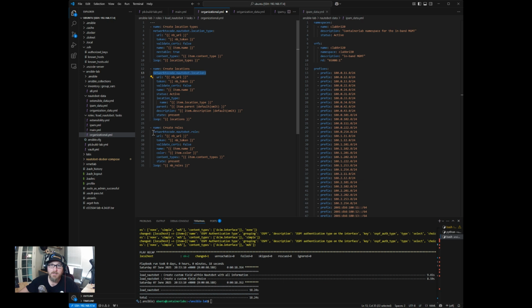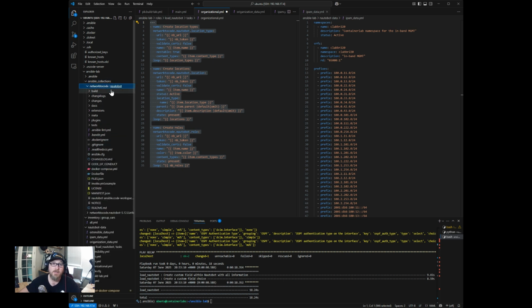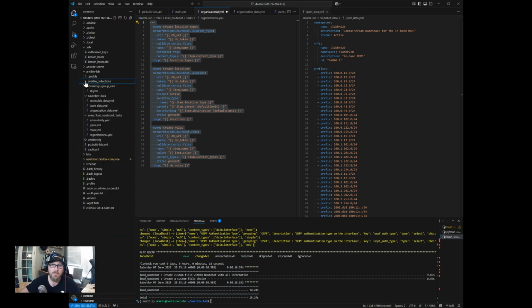All we're really doing is changing the module that we're using in each one of these. For the most part, you're going to change the key values that go into it, but a lot of them are very similar. So there's definitely a lot of copy paste that can be done here. Certainly can copy paste from the examples provided for you in the Ansible collection network to code Nautobot folder as well.